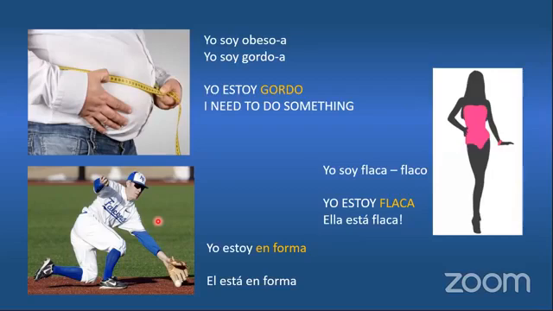Let's see this one here. He can say, yo estoy en forma. A person who does sports or is very healthy, has a right BMI, is going to say, yo estoy en forma. I am in shape. If I look at him, I could say, he is in shape. So what is in shape? En forma. That means BMI, weight, and everything is fine. So we can say gordo, we can say flaca, and in the middle, you can say, yo estoy en forma. I'm fine. My BMI is normal.